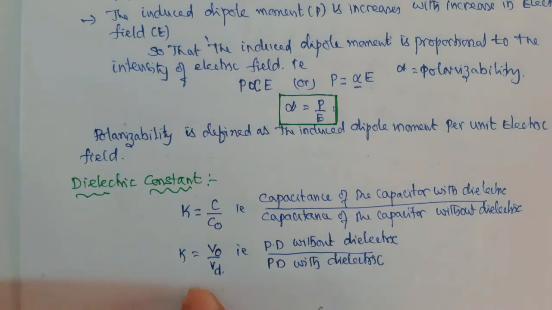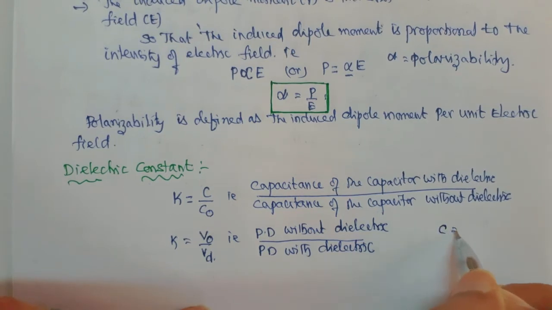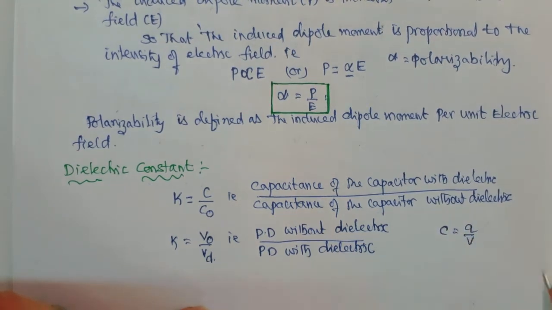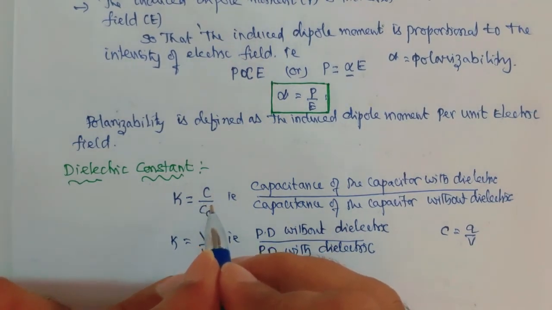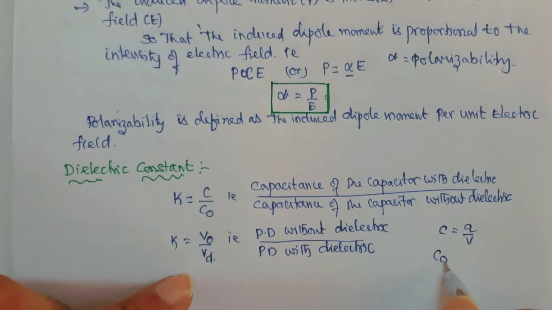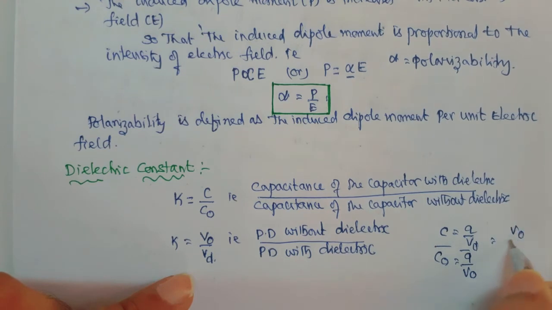How did we get this equation? Now we know that C is equal to Q by V. Therefore, you can write that C naught is equal to Q by V naught. Now take the ratio between these two. This is nothing but V naught by Vd.